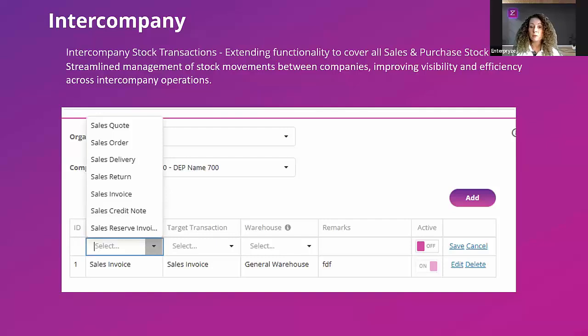Of course, it's important to be able to control when and if these particular intercompany transactions are active or not active within an organization. So at line level, you can see there for any of those transactions against your customer that you can switch those on or off as required. And the rollout includes our purchases stock transactions as well. You'll have a similar list from purchase order right through to purchase invoice and purchase credit note, so that you'll be able to replicate transactions from one organization to another very easily and very seamlessly.